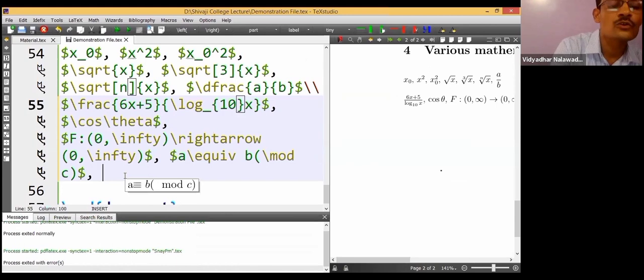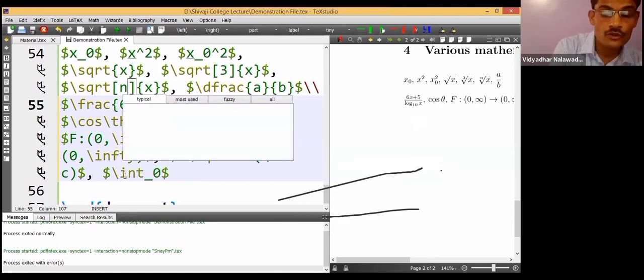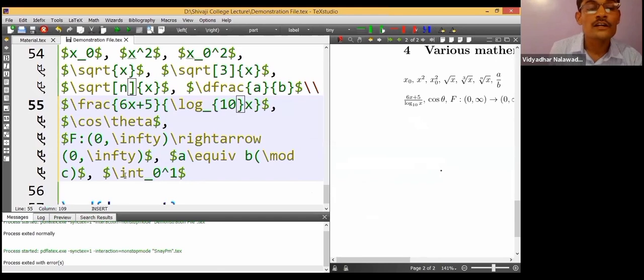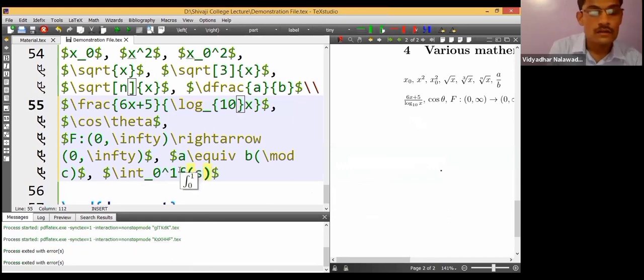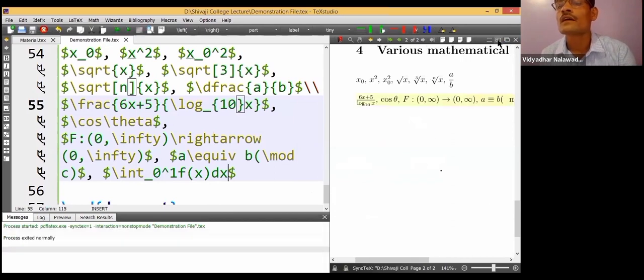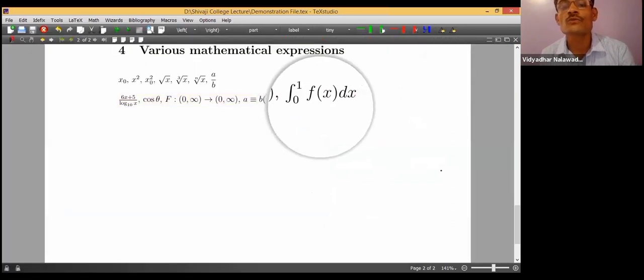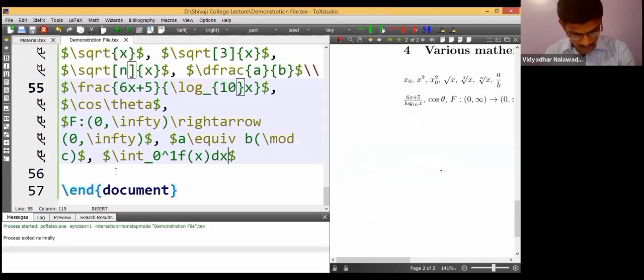Then yesterday the Professor told about integration. I'll just take a revision of that. It's very simple. Integration, int limit 0 to 1. Underscore 0 means lower limit, cap 1 means upper limit. F of x dx. We'll be coming to the triple integration. How to type that later? This is integration 0 to 1 f of x dx.